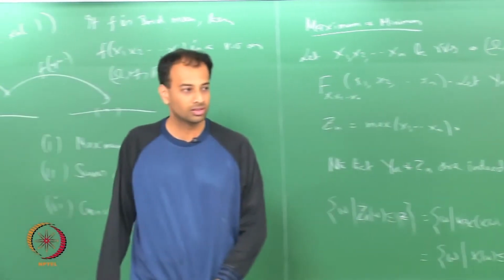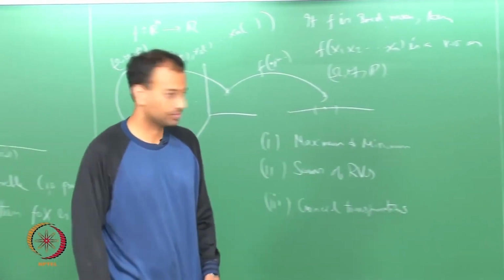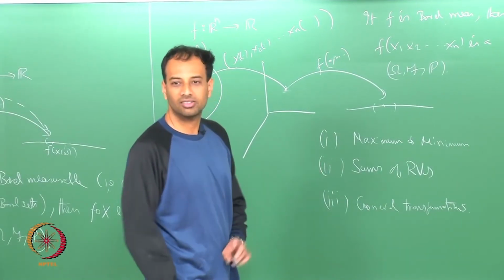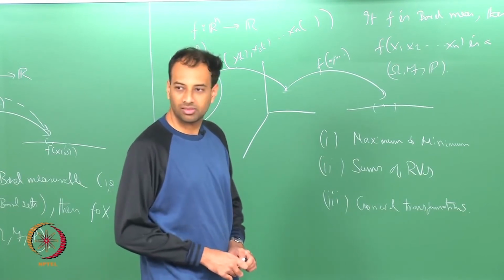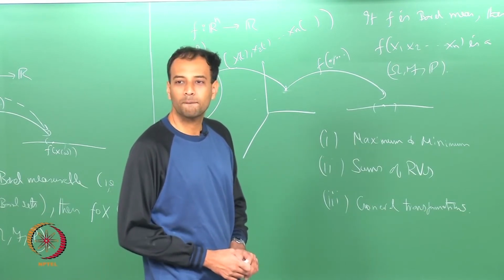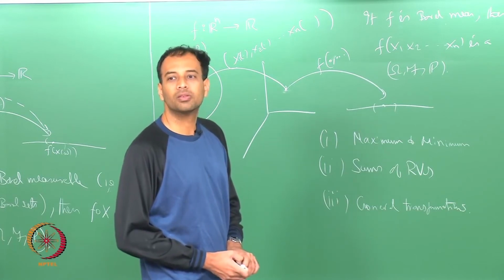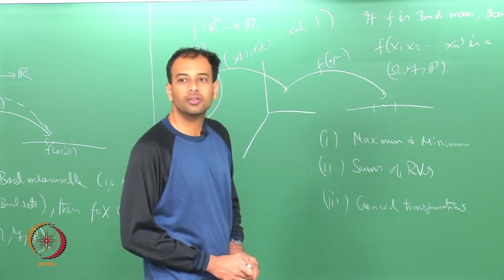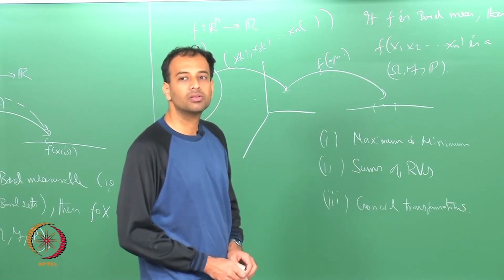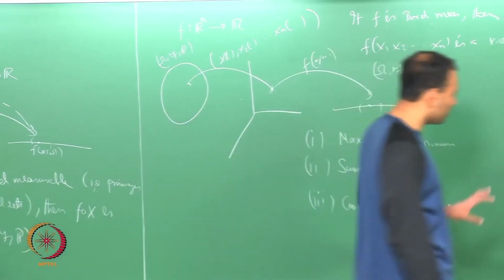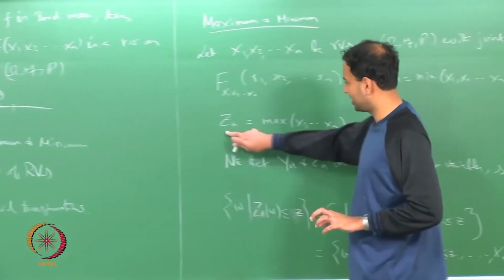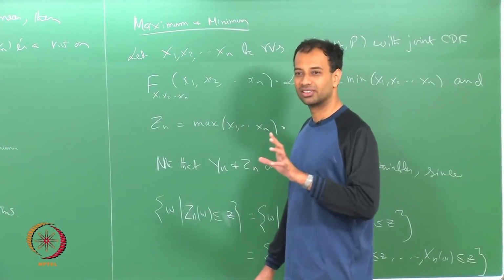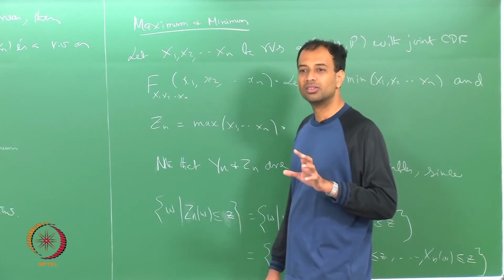Are there any questions? So, max was very easy. Yes? Zn will take one of the values realized by the Xi. That is a Borel set anyway, right, because X is a random variable. Yeah, that is true, but what you are saying is that Zn is always one of the Xi's, but the i will be different for different realizations.